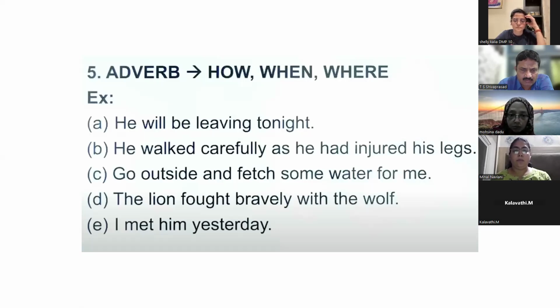The lion fought bravely with the wolf. Bravely is an adverb. I met him yesterday. Yesterday is also an adverb, when I met him. Yesterday, every day, whenever we talk about when, where, why, then it also becomes an adverb.